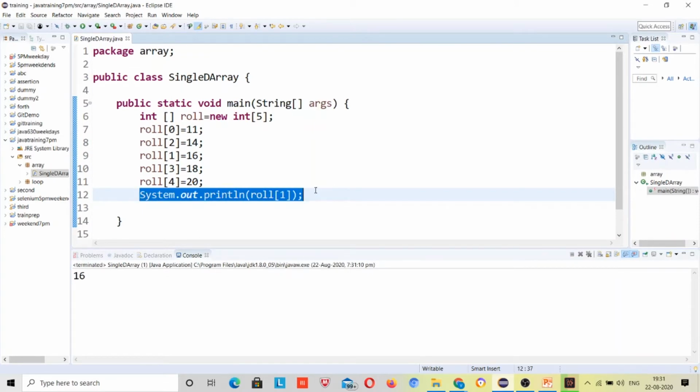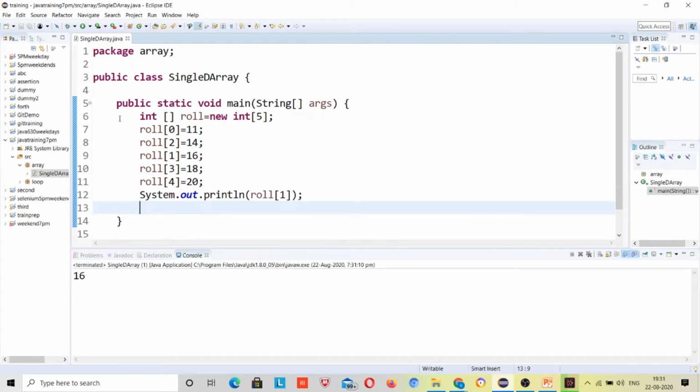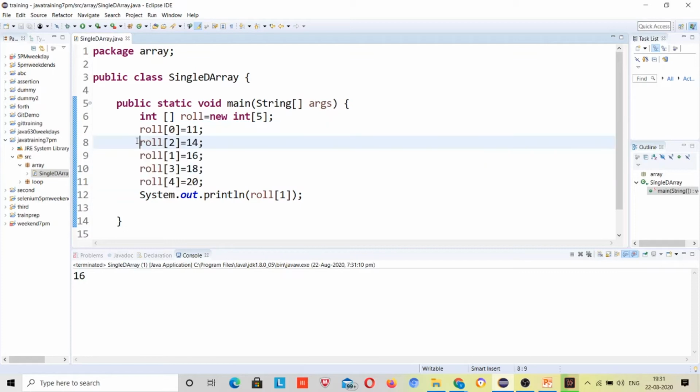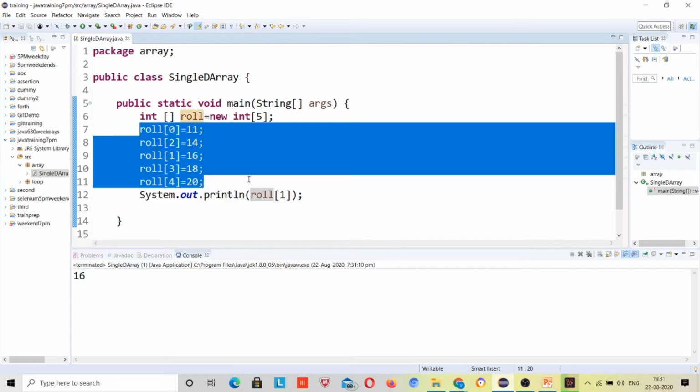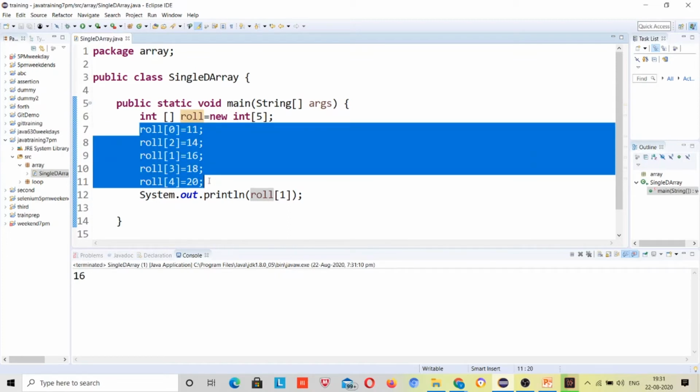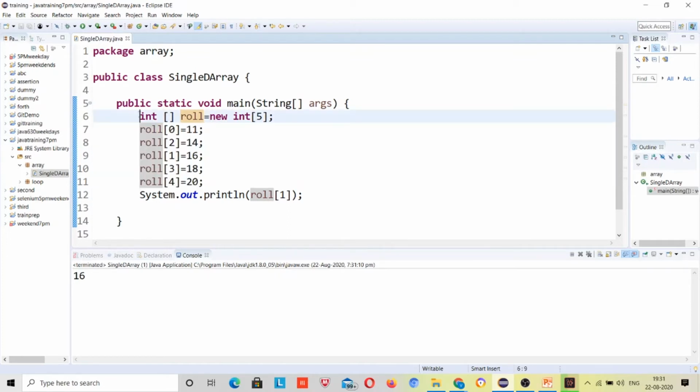You can see that I have 5 roll numbers. Don't think that we have to declare 5 separate integers, because we have not defined this integer variable 100 times, we are just assigning values to it.